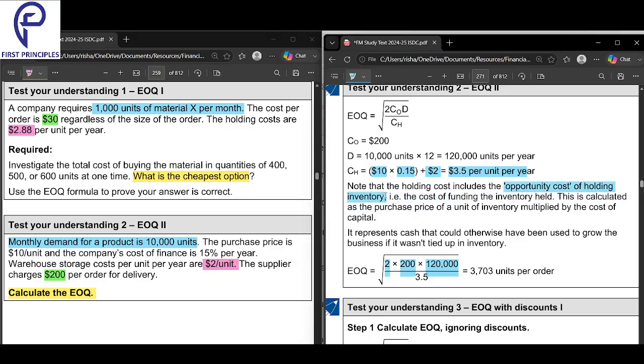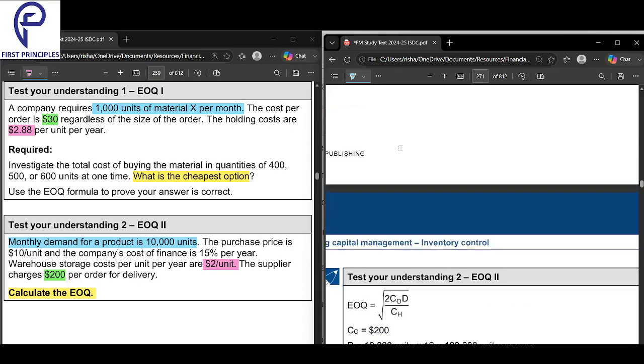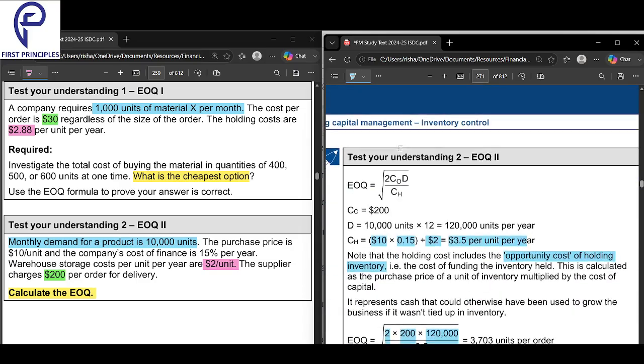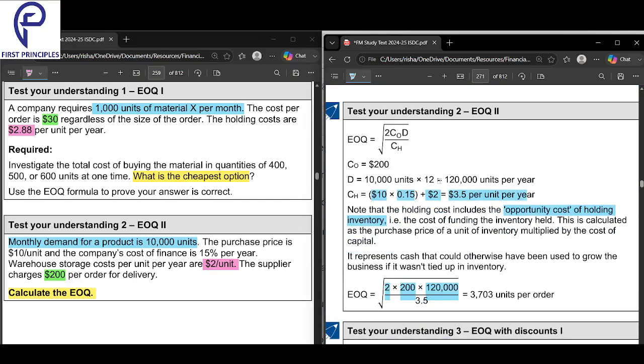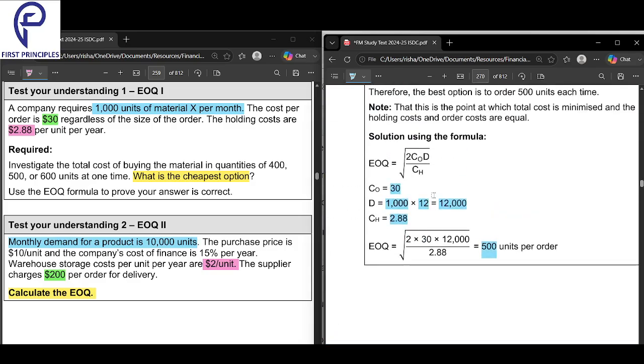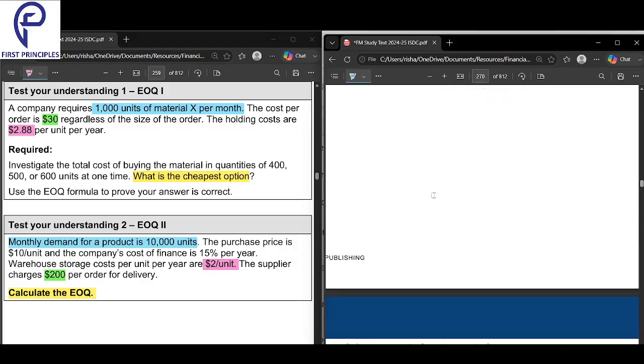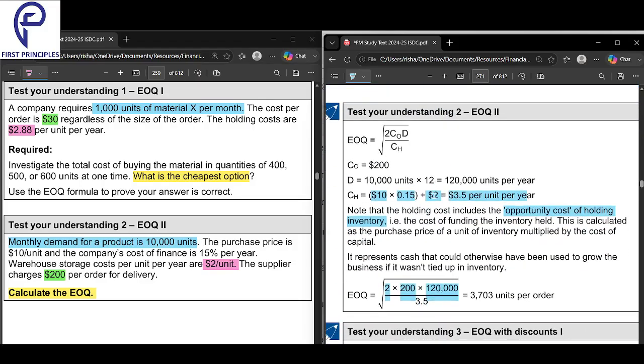Very important. Here EOQ1 was a basic sum, straightforward. In this sum, one new thing we have learned. Every sum will teach you one new thing. In the holding cost, you should also add the financing cost. In this sum, so far everything was given as it is, but they will not give such an easy sum every time. Every sum will give one small extra thing to learn.